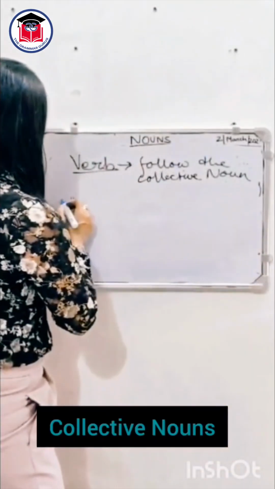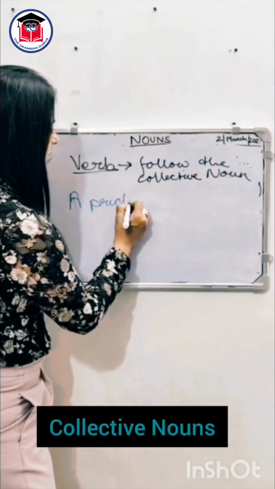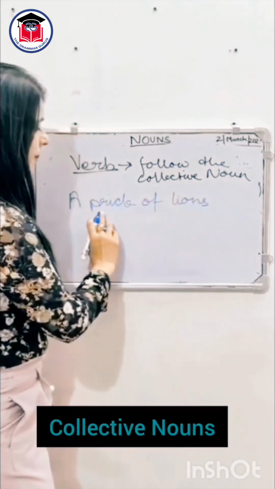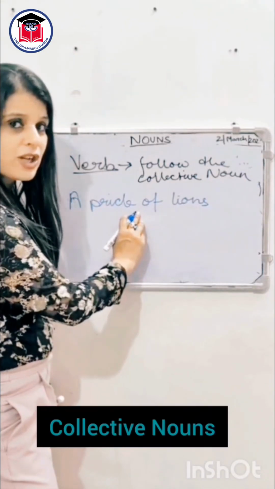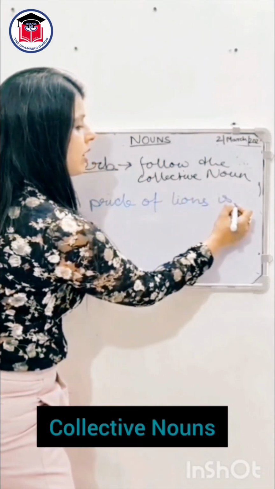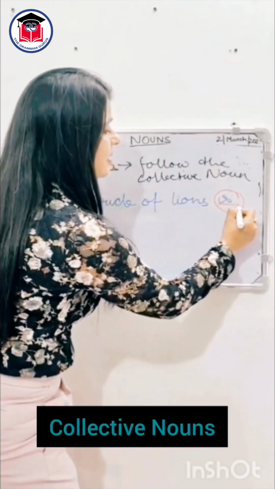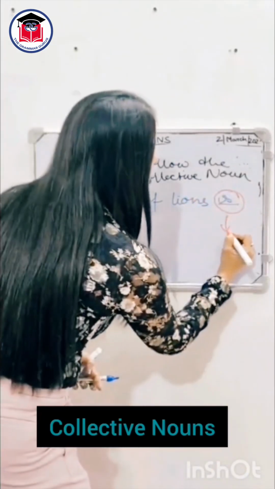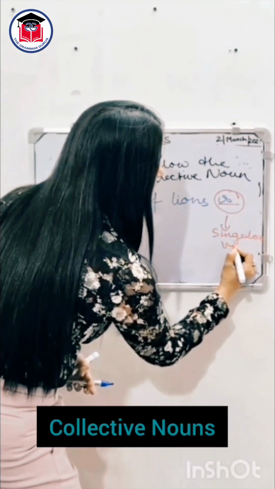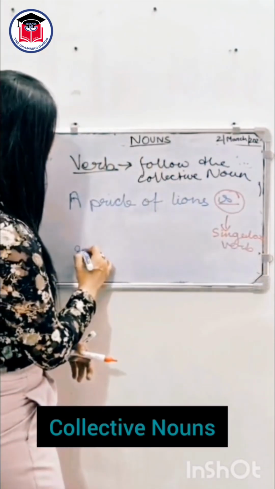Hence, when I write a pride of lions, here pride is singular. As I mentioned, collective noun is singular. So the verb that I use will be singular. That is, a pride of lions is the singular verb. A pride of lions is resting under the trees.